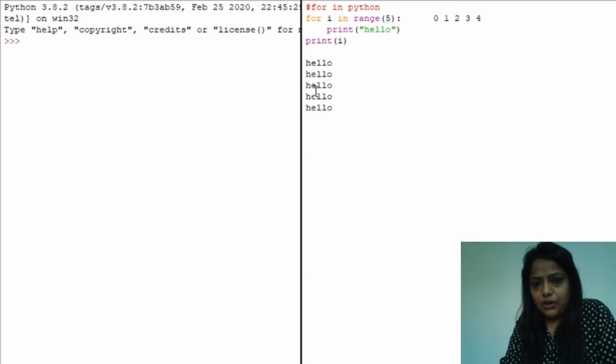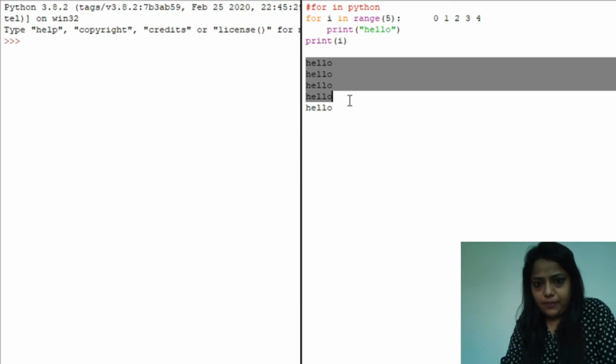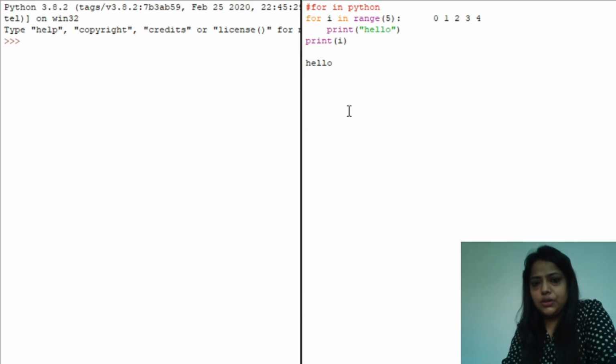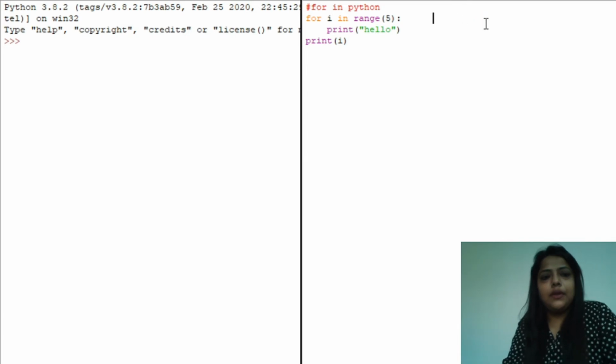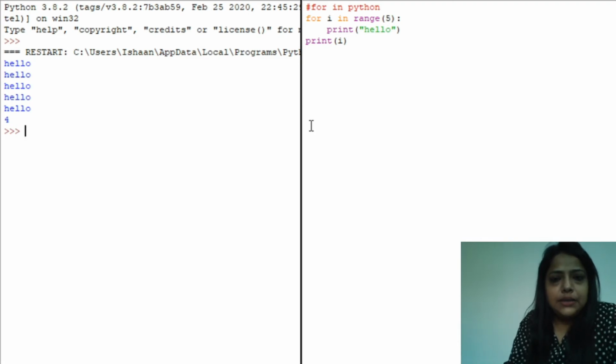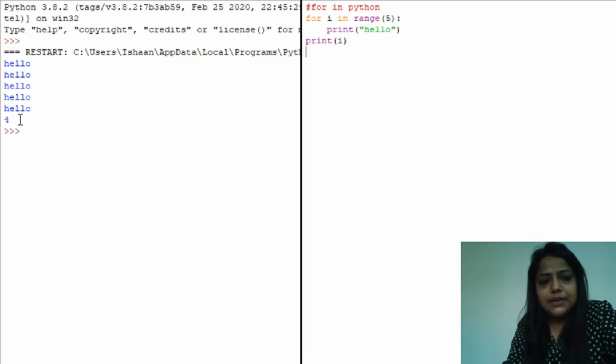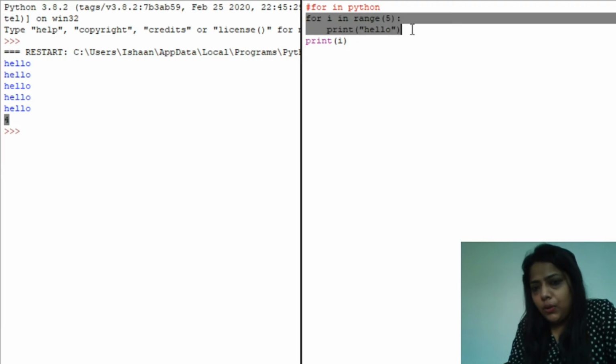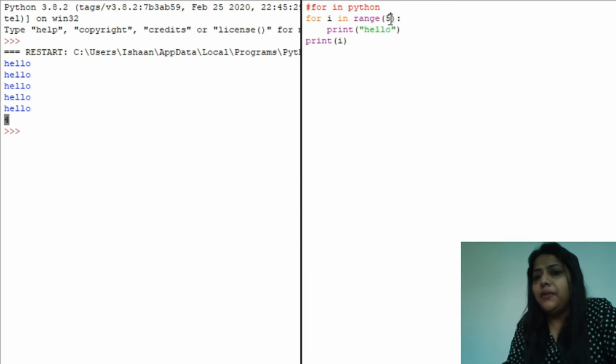Let me delete this. This is not part of your program. Okay, so if I run, it prints hello, hello, hello, and it prints the value of I, that is 4, because once the control comes out of the loop, I will hold the value 4, that is the last value of your range.